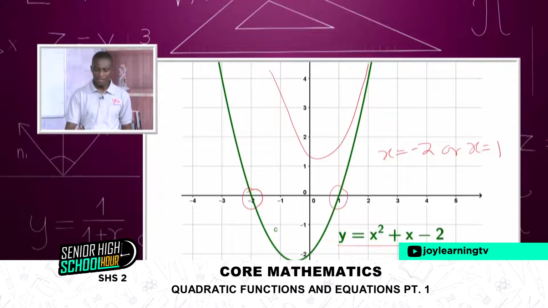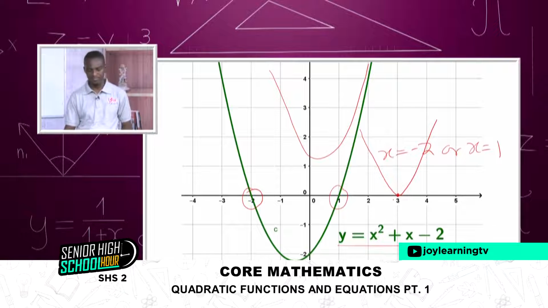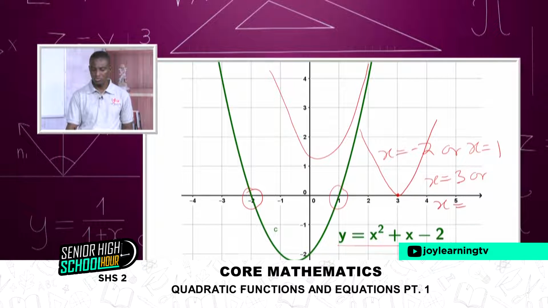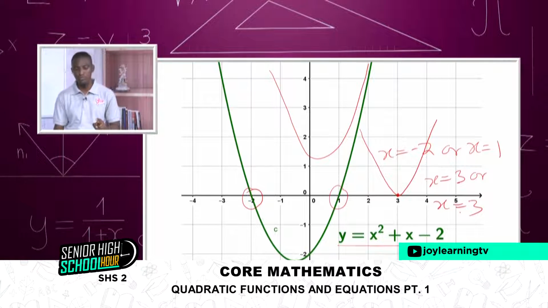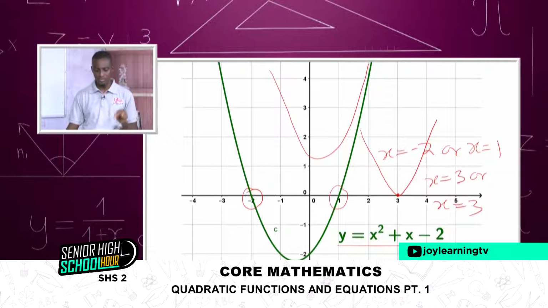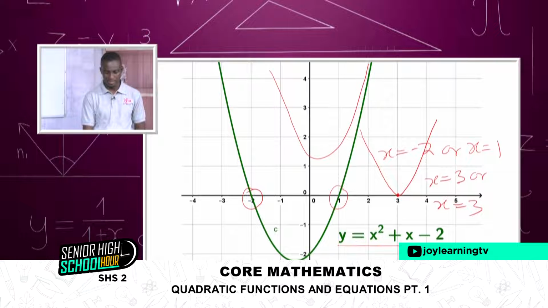Then we have a situation whereby the curve will sit on one point on the x-axis, exactly at one point. Here we see what we call repeated roots. So when you solve a question of this sort, you get x is equal to 3 or x is equal to 3. You get the same 2 solutions. And that's what we call repeated solutions. We'll look at that in our next meeting.